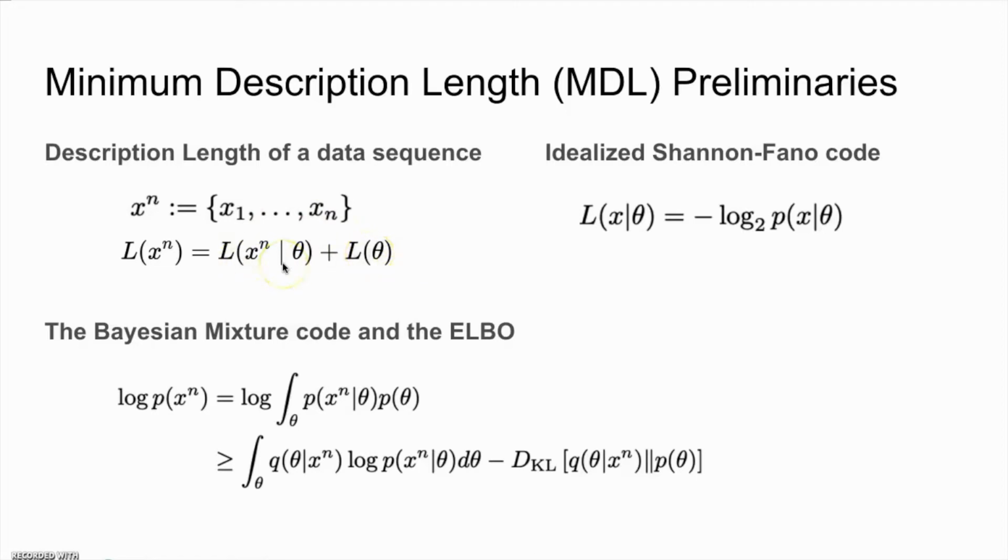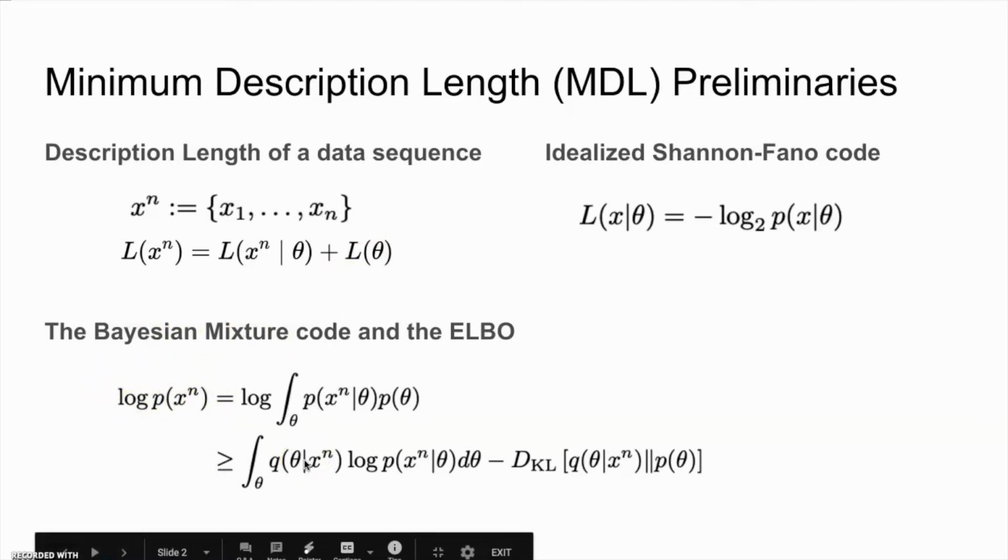To compute the first part, we can use the so-called Shannon-Fano code, which says that the description length of x given theta is the negative log probability of x given theta. To compute the second part, which is the description length of the model itself, we can use the Bayesian mixture code. As we can see here, the log probability of the data can be lower bounded by the evidence lower bound, ELBO, which has two parts.